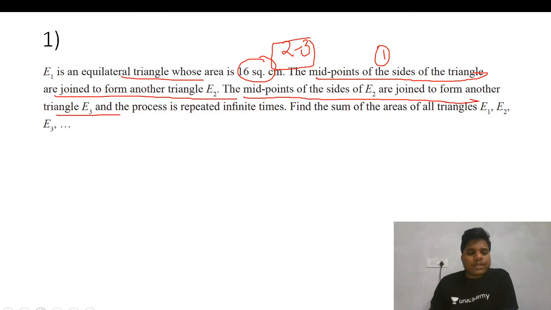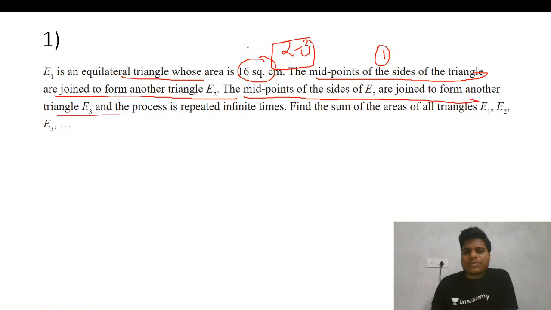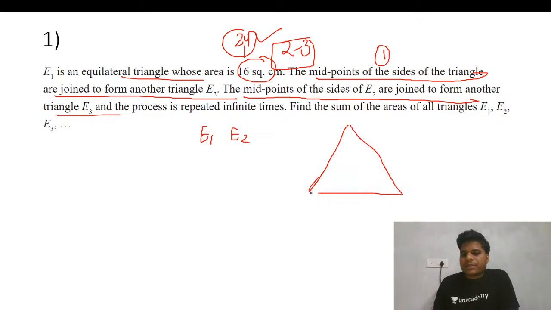So basically, what is this? I think this data was changed. I think in the real question it was 24, maybe I don't remember exactly. Okay, so let's start solving. Let's take E1, E2, E3. The first triangle is this one. Suppose E1 is this one. This is the first triangle, A, B, C. When you join the midpoints of this, you get the next triangle.